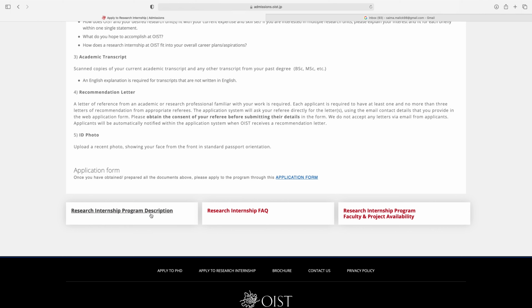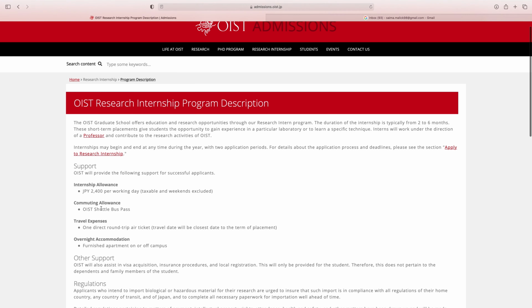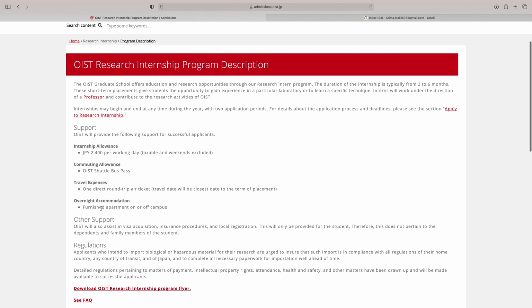If you want to check the description of the internship, then click here. In description, first is support. OIST will provide the following support for successful applicants: 2400 JPY per working day, almost 21-22 US dollars per day, and commuting allowance, OIST shuttle bus pass, travel expenses, 1 direct round trip air ticket, overnight accommodation, furnished apartment on or off campus.